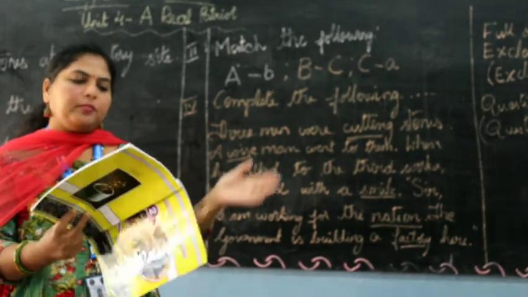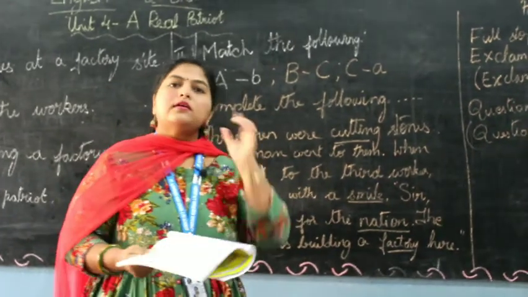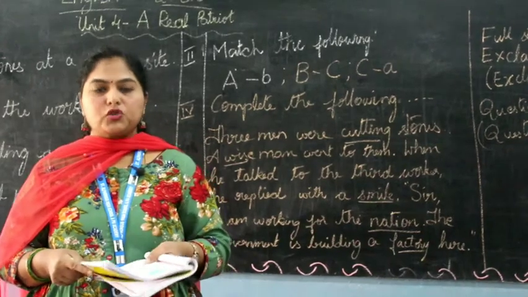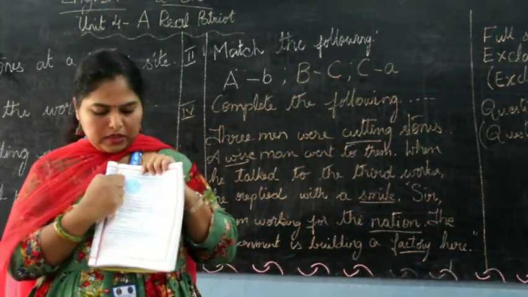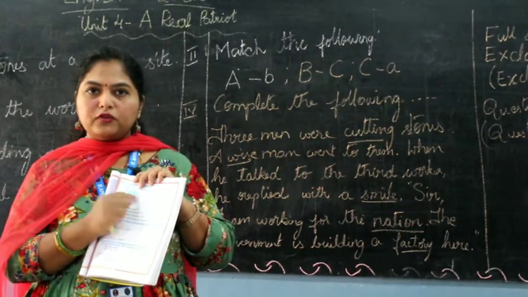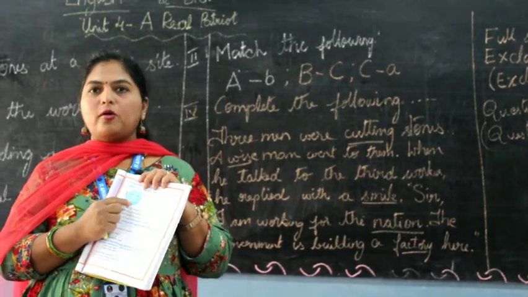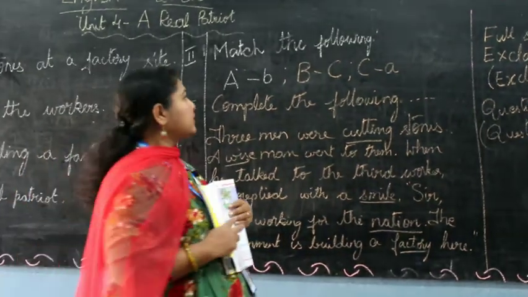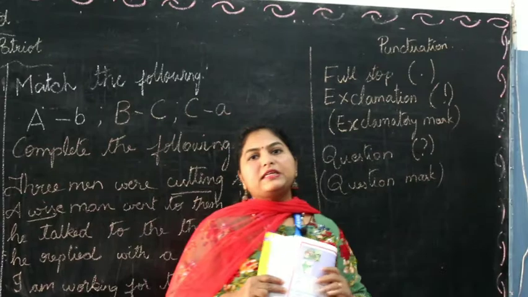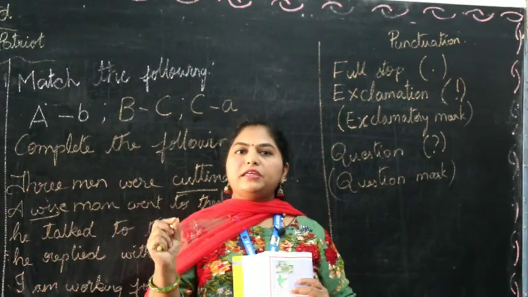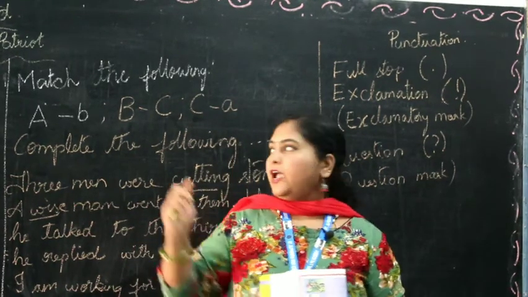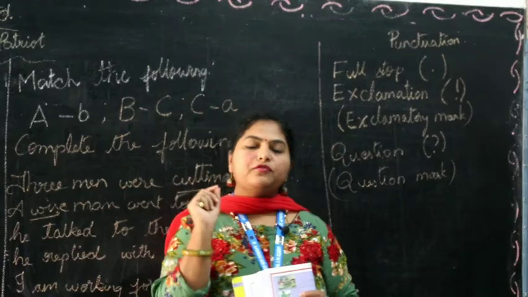I'm going to the next, main 9. Here we are going to learn grammar. What are you going to learn in the grammar? The punctuation mark. When you see the image over here, one picture, one face is given. There are 2 dots for eyes, and that is your full stop. Now what is a full stop? A full stop is put when you complete a sentence. A sentence is completed when you put a full stop. So full stop is used to complete the sentence. Every sentence, if you see in our notes, we keep a full stop at the end.